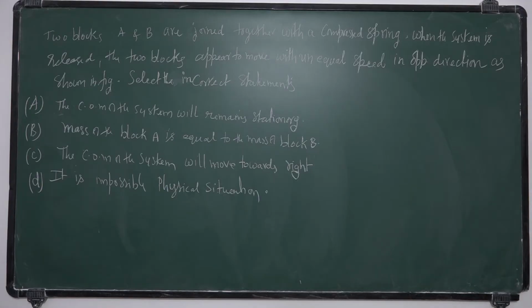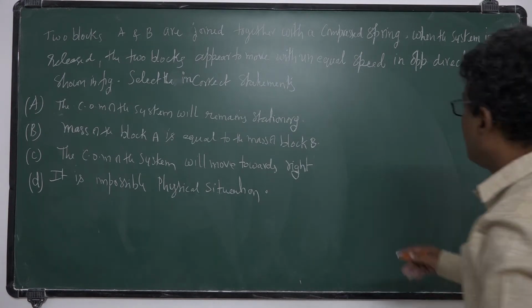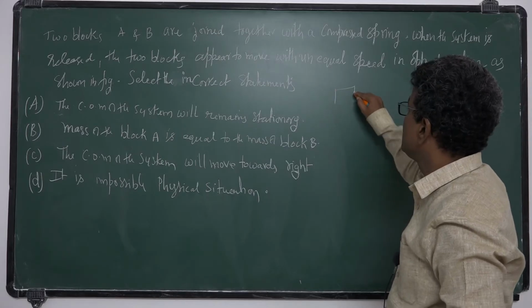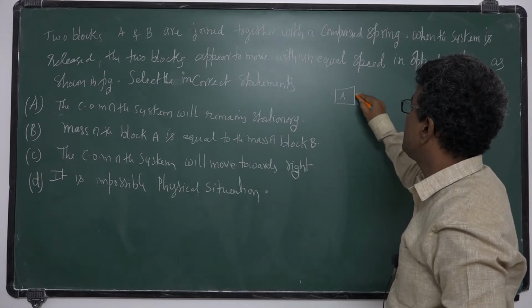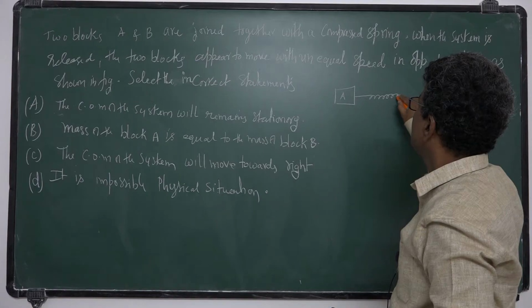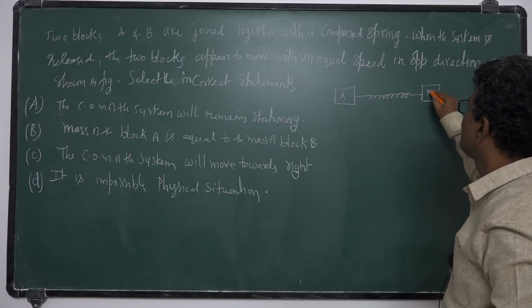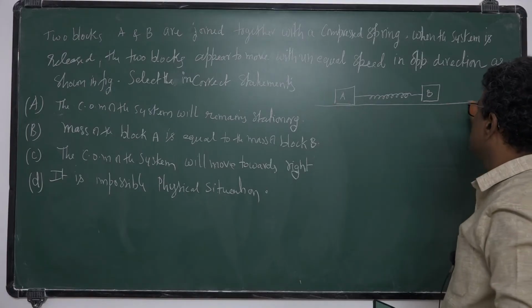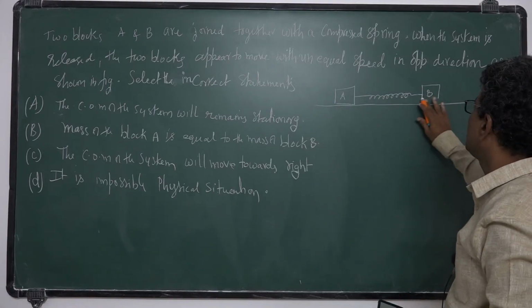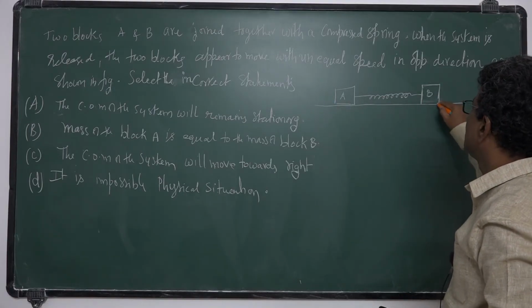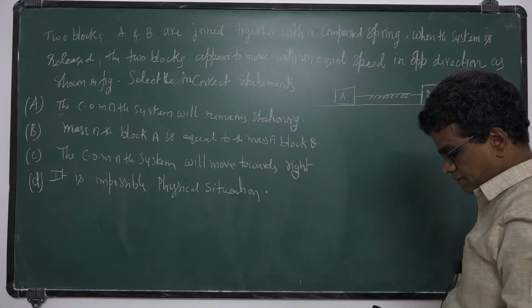So we have to answer this question. Okay, so here the diagram is given. What is the diagram? Two blocks A and B. This is block A connected by the spring to block B, placed on a smooth plane.